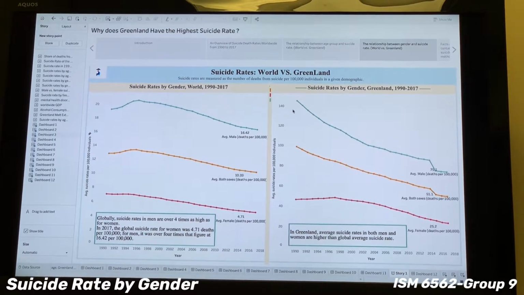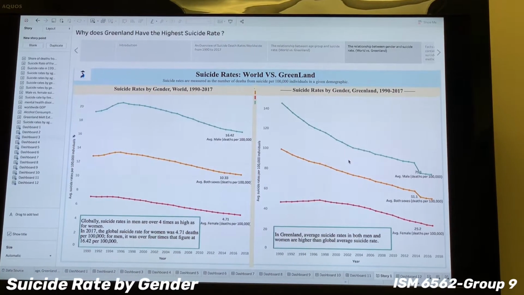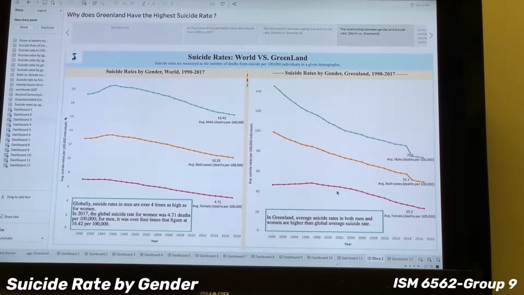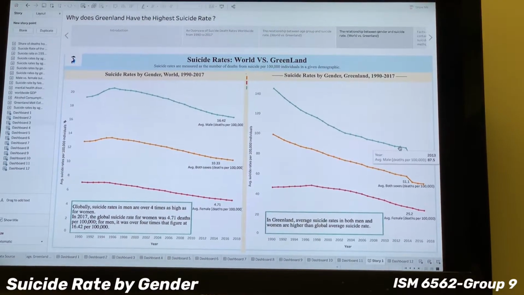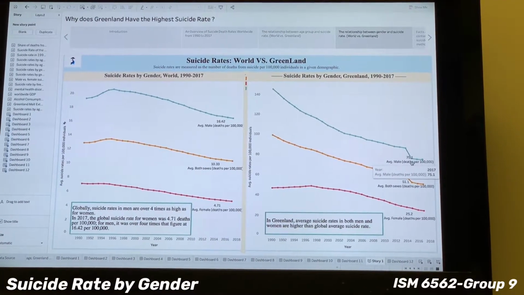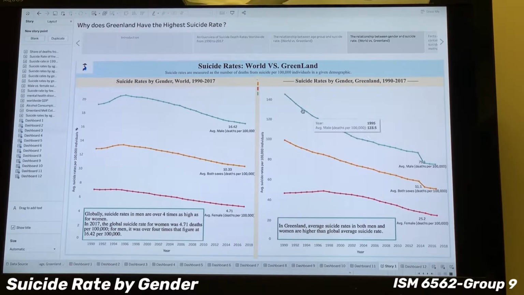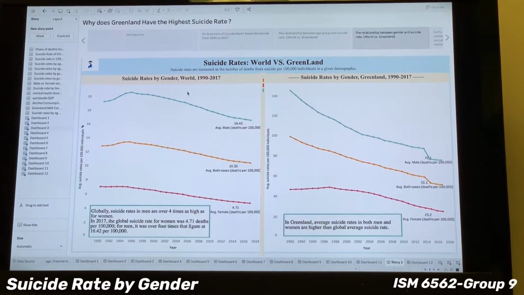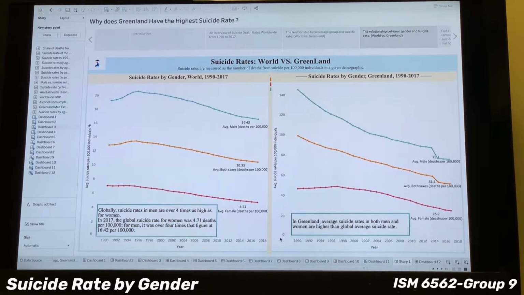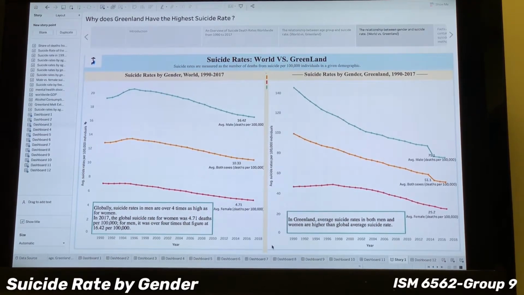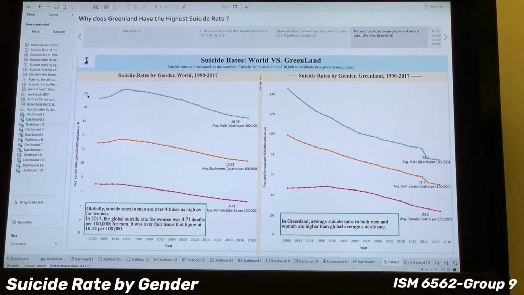However, it's worth noticing that all average suicide rates in Greenland fell significantly, and the gaps along these 3 lines decreased from the 1990s to 2017. Also, we can see the male suicide rate fell by the largest gradient in 2014. More significantly, the average suicide rate in Greenland is much larger compared with the world's, because we can compare the y-axis. The range of the y-axis for Greenland is 0 to 140, but for the world it is only 0 to 20.